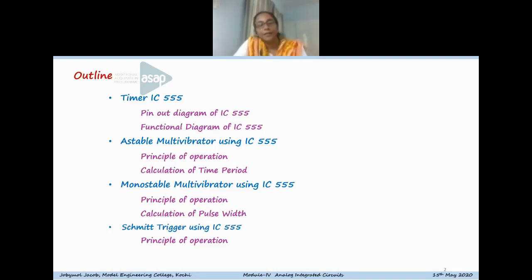This IC can operate basically in two modes, astable mode and monostable mode. I will discuss the principle of operation of both the astable multivibrator as well as the monostable multivibrator, and the time period and pulse width calculation. And finally, I will go through the Schmitt trigger, one of the applications of timer IC.